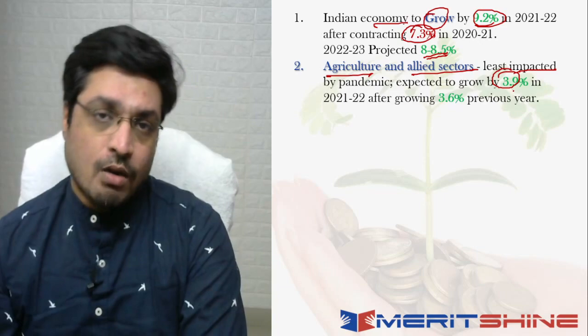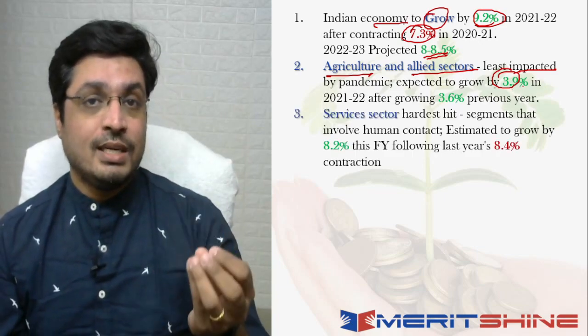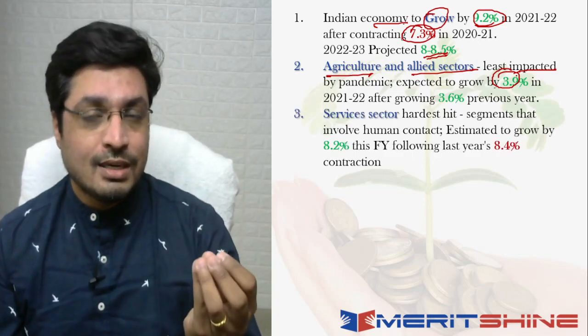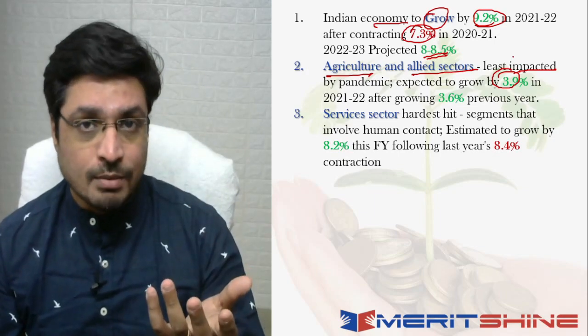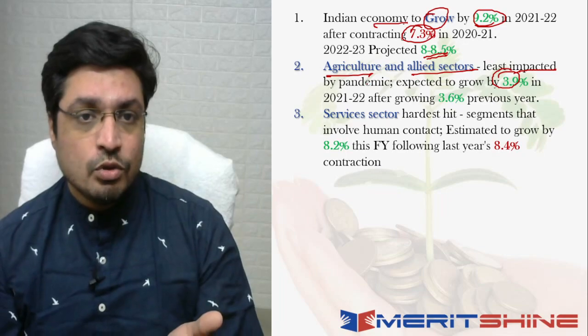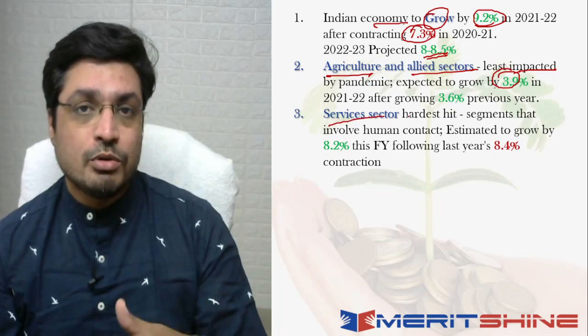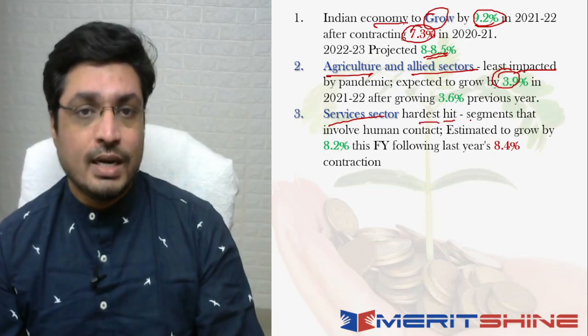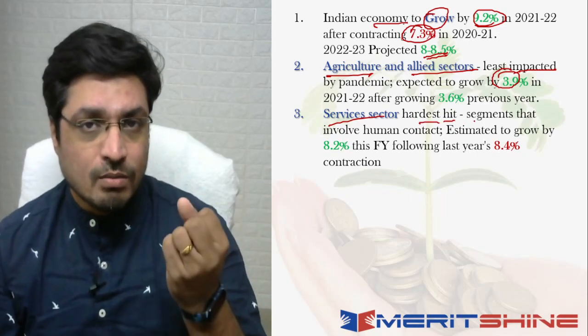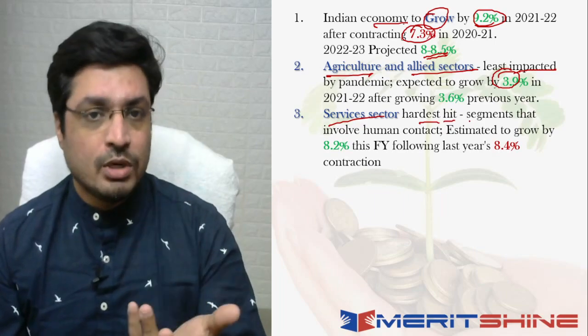Now comes another very interesting sector, which basically इस साल की बात भी देखी जाए तो it is saying that it is contributing nearly 50% to the gross domestic product, which is the services sector. And इसमें ये बात कही है कि even though it is the 50% contributor to the GDP in the current scenario, it basically was the hardest hit, right? And these segments obviously are services में क्या होता है? There is a human involvement, right?